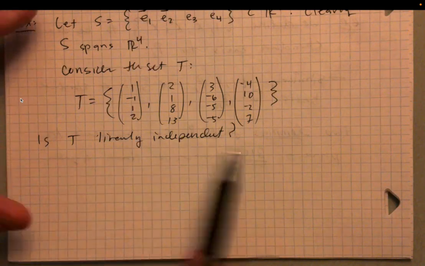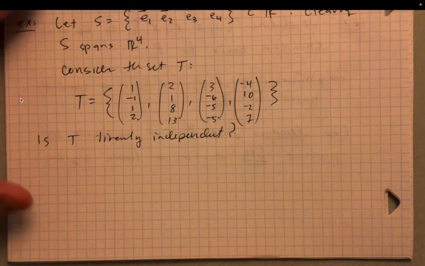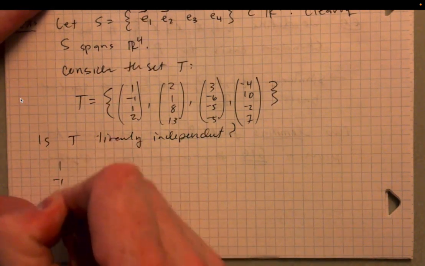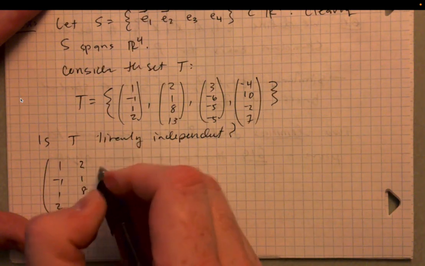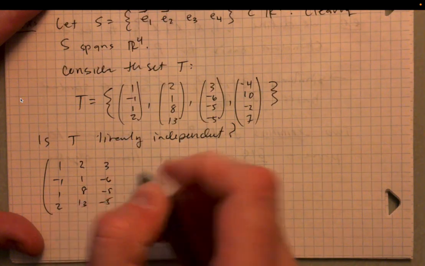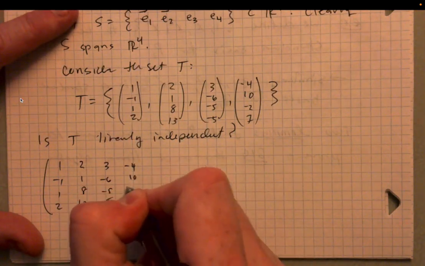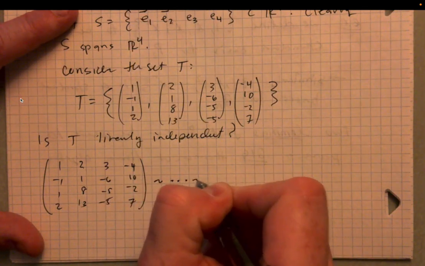We just plug these in as columns into a test matrix, row reduce it, and see what the reduced row echelon form of the matrix looks like. So 1, -1, 1, 2, 2, 1, 8, 13, 3, -6, -5, -5, -4, 10, -2, 7. Put that in there, and then do some row reduction.